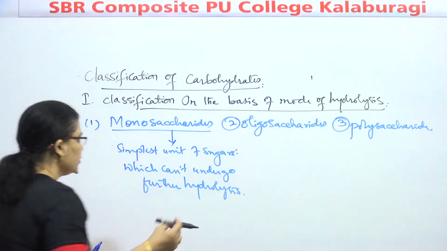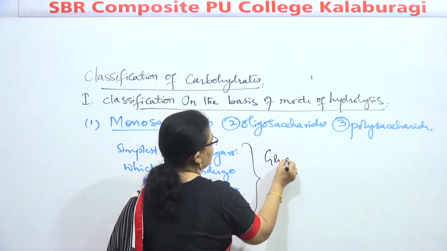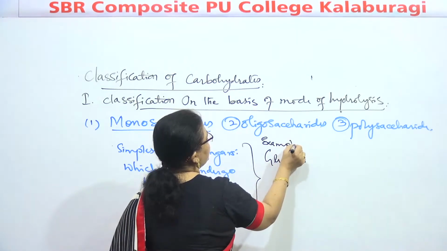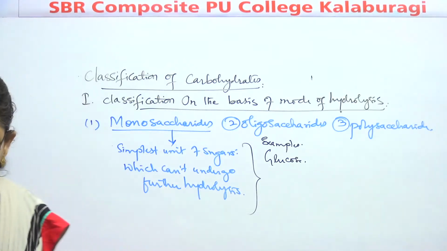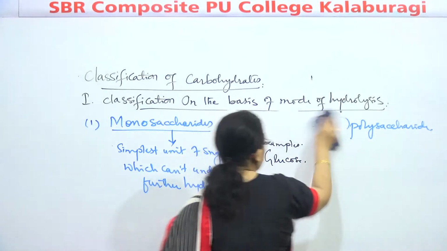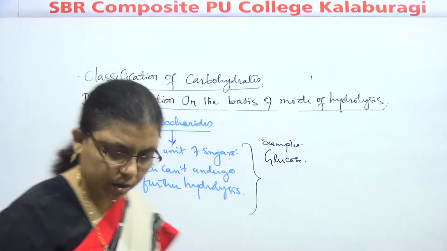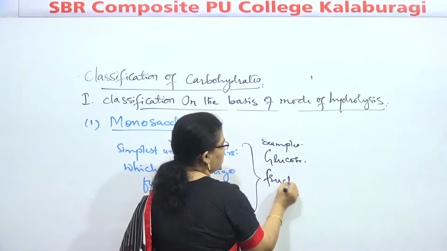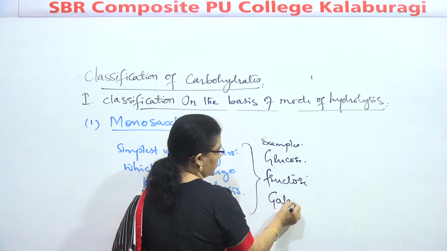Examples, children: glucose, fructose, and another one, galactose.